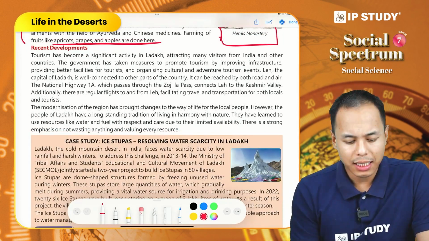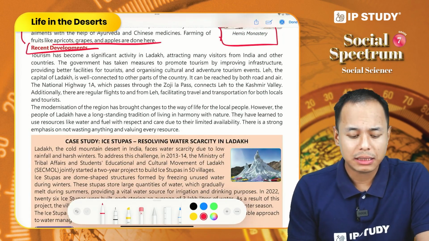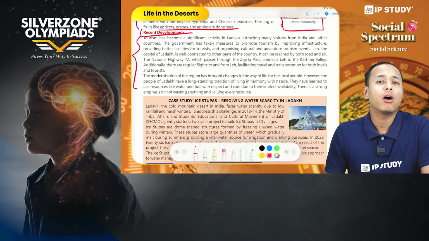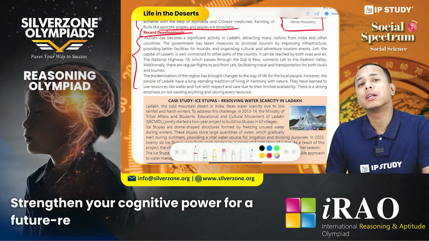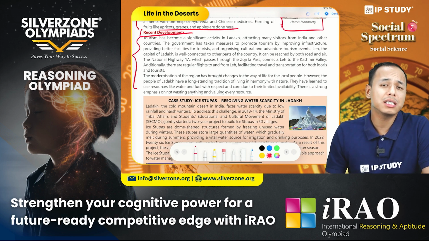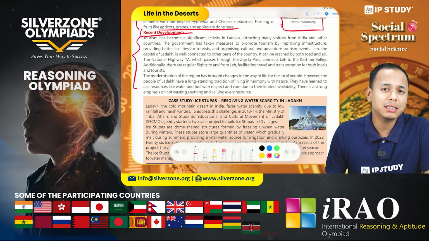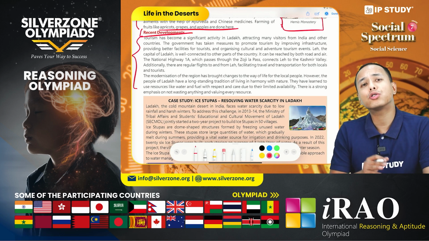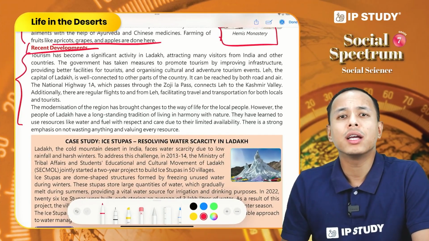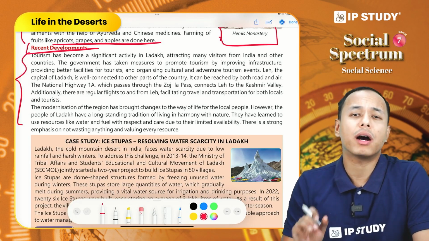So now let us see the recent developments in the Ladakh region. Tourism is the most important economic activity here, and people all over the country and even different parts of the world visit here to enjoy the nature of this region. So as such, government has provided many facilities to the tourists and has also promoted infrastructural development and transportation in the region. So Ladakh is well connected to different parts of the country.